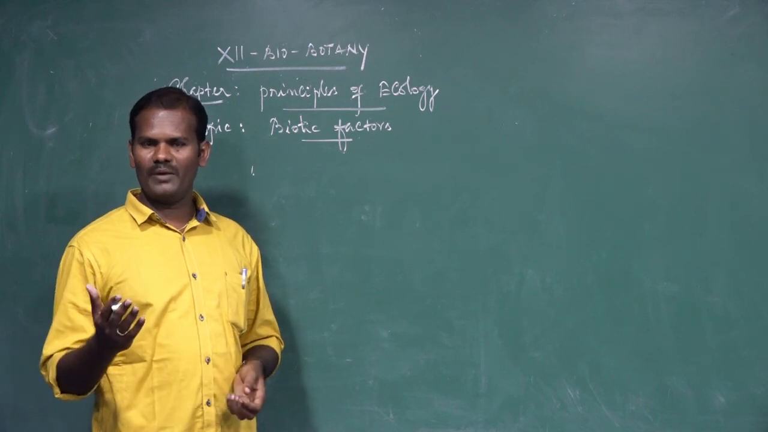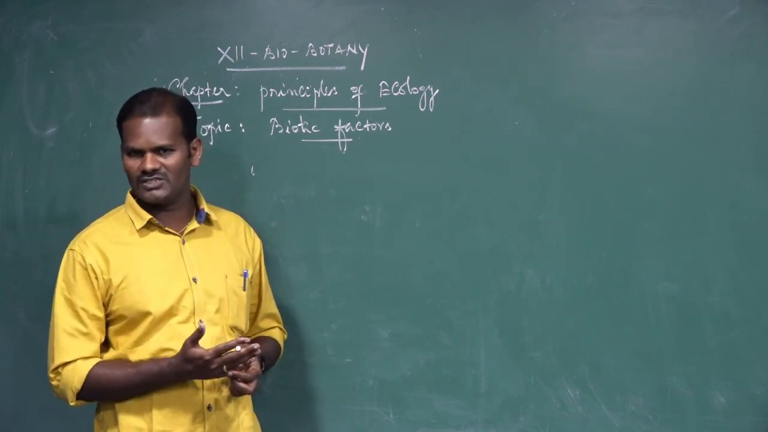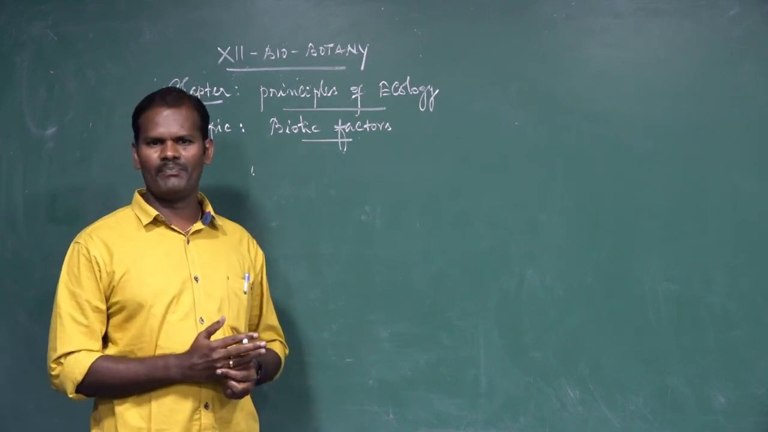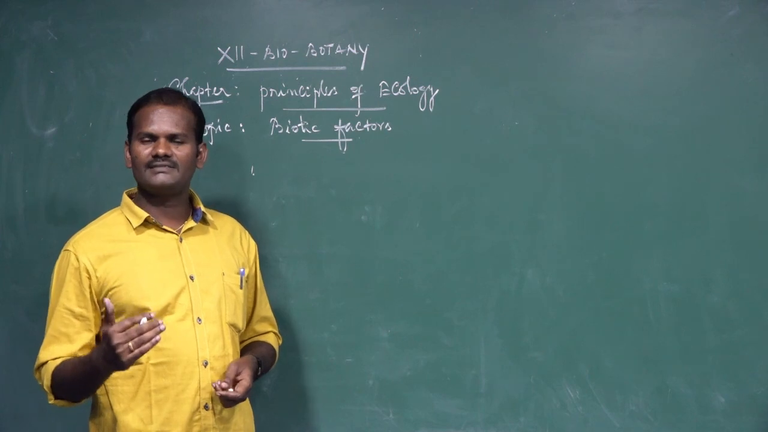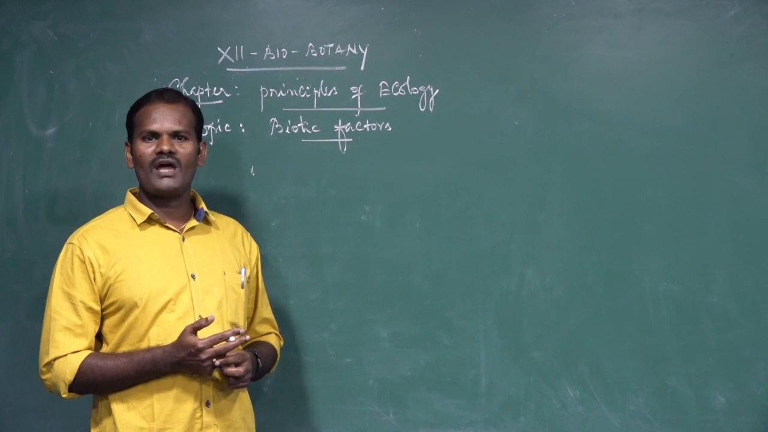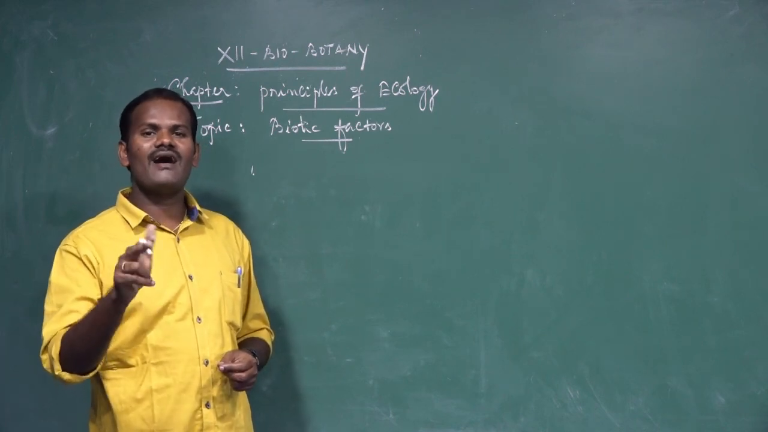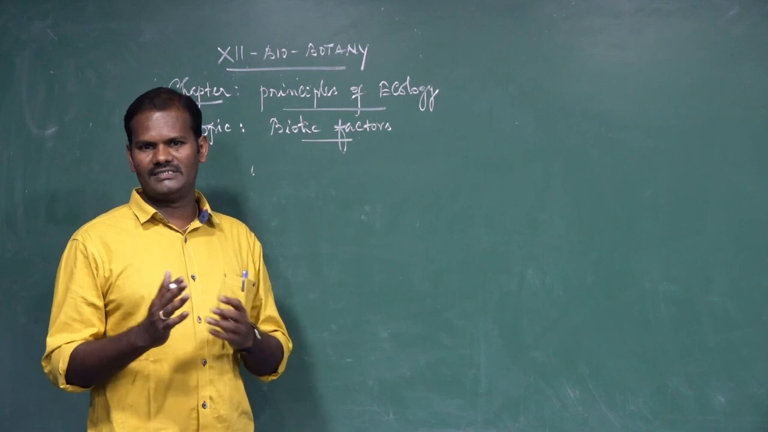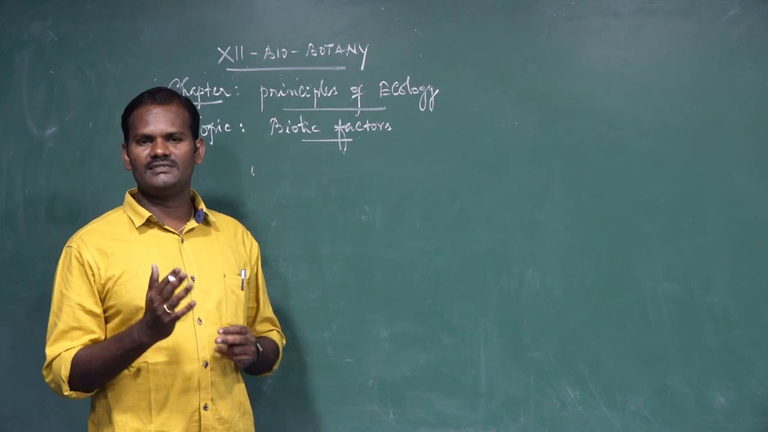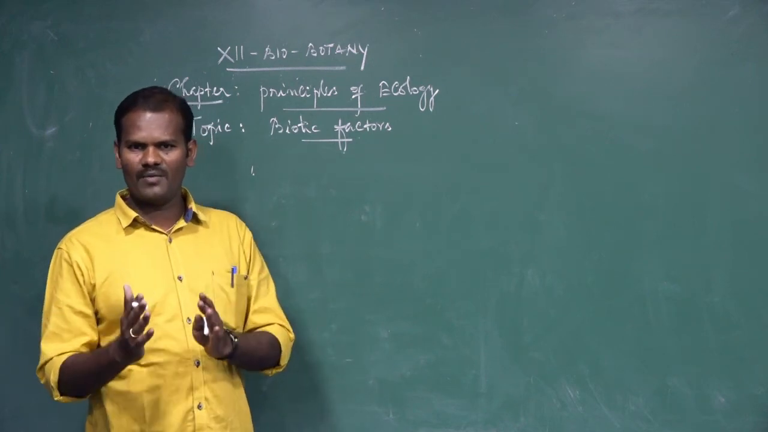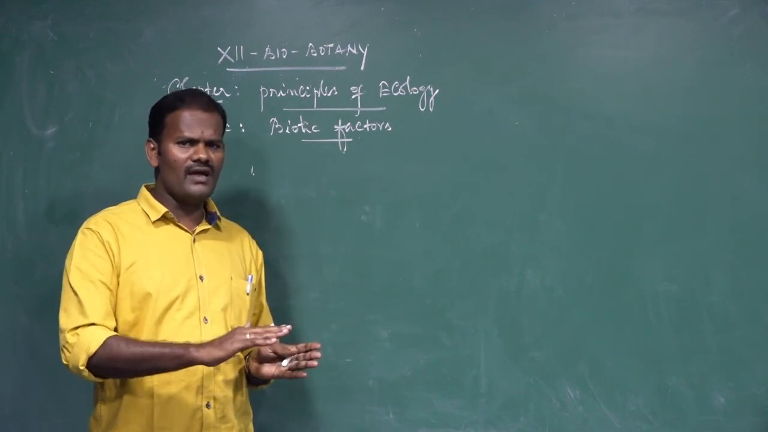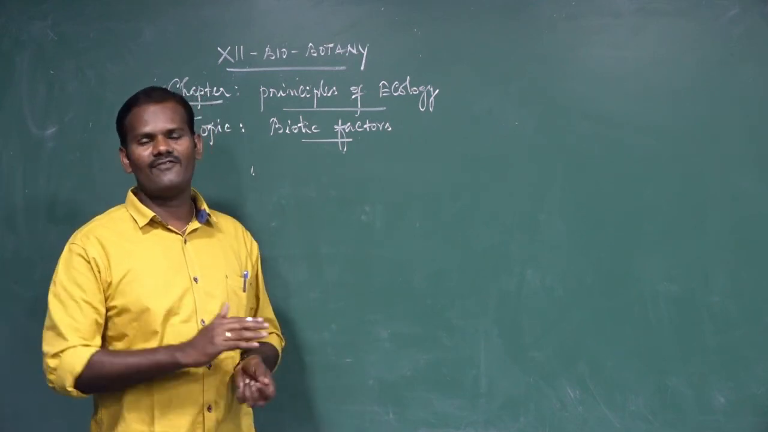For example, Rhizobium bacteria are always associated with the roots of leguminous plants. These are called mutual interactions. Both organisms get benefited. Similarly, commensalism is an interaction between two living organisms in which one is benefited, and the other is neither benefited nor harmed. So it is represented by the symbols plus and zero. Both mutualism and commensalism are called positive interactions.